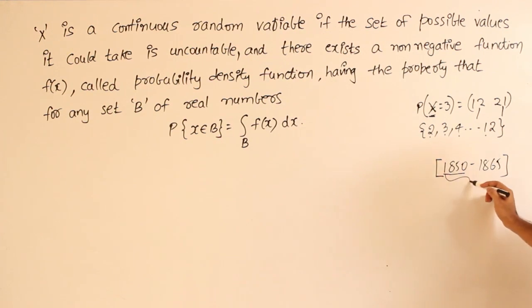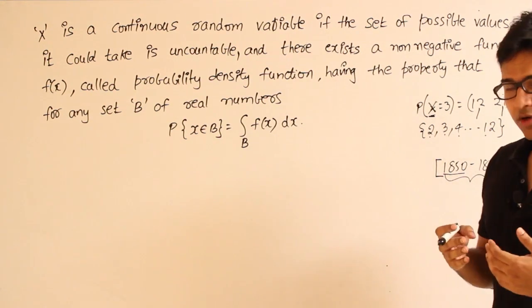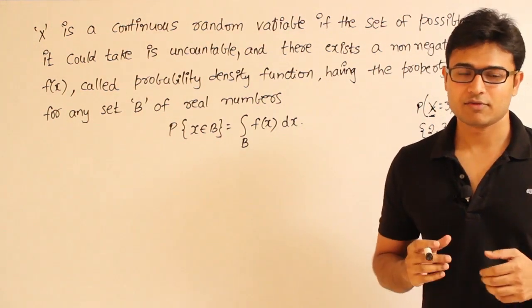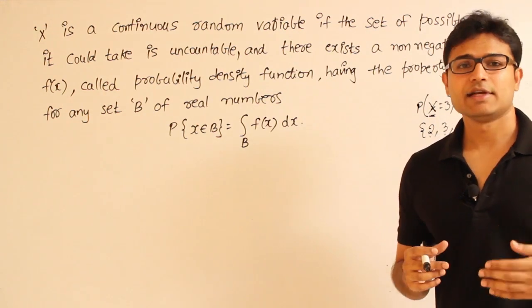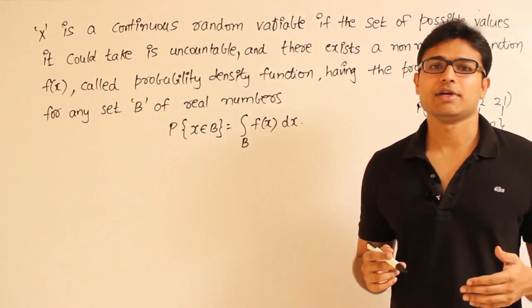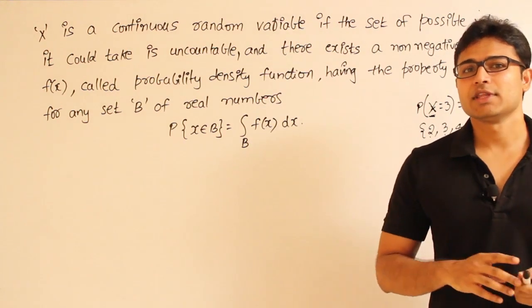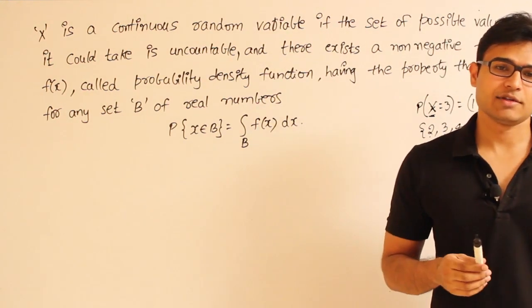But for a range they will be able to say it, which means if our random variable is not going to take discrete values, if it is going to take a continuous range which is uncountable, then in that case our random variable has to be a continuous random variable. Got it? So what is the difference between a discrete random variable and a continuous random variable?